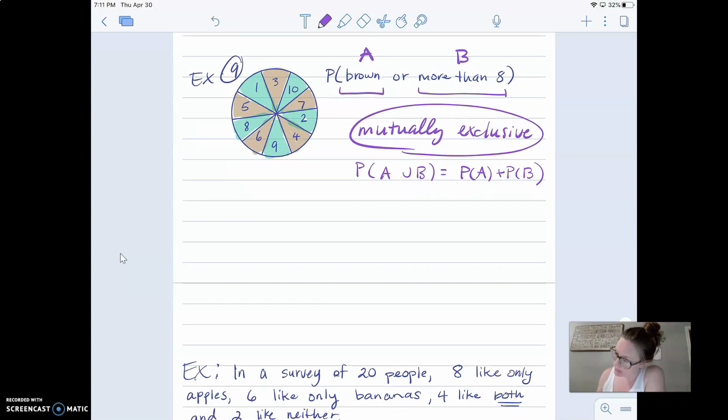So what I'm really doing is I'm trying to figure out the probability of brown or greater than 8, which is going to be the probability of brown plus the probability of more than 8.